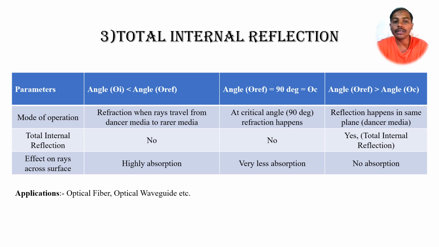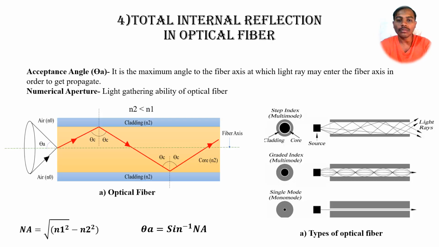That is the condition, and only in this condition we can see the total internal reflection, and there is no absorption. So its application is optical fiber, optical waveguide.